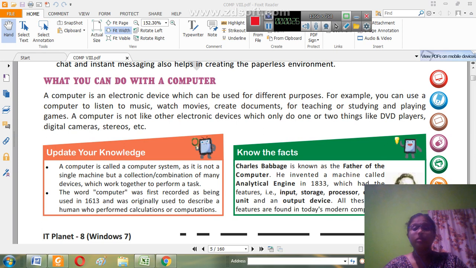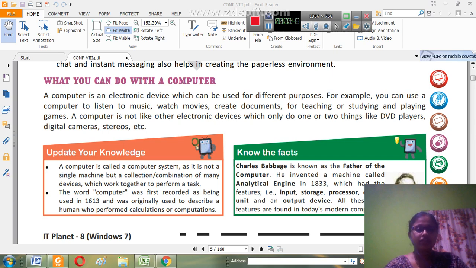We can do a number of things that we have already discussed, like watching movies, creating documents for teaching or studying, playing games, or keeping records for your later retrieval.